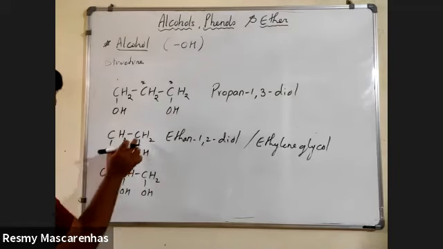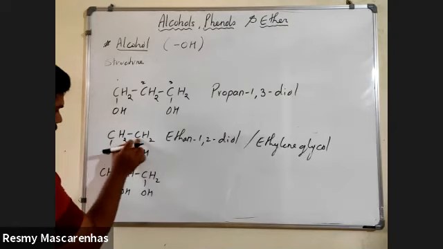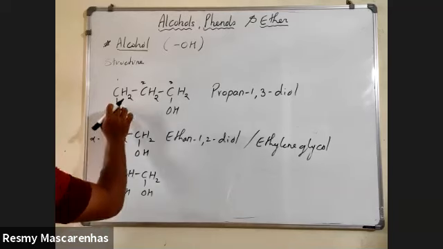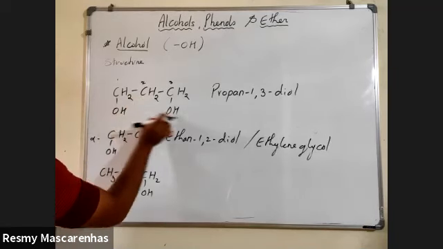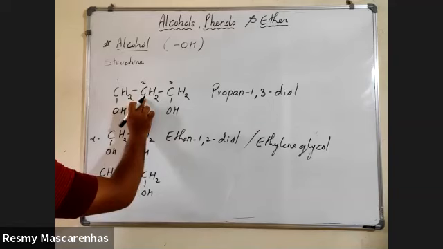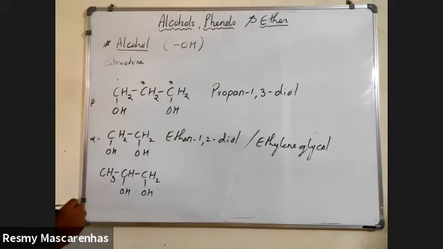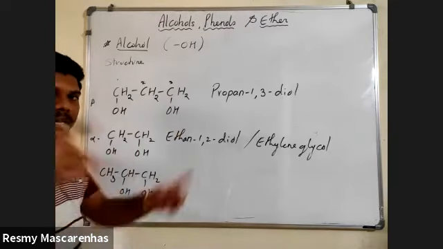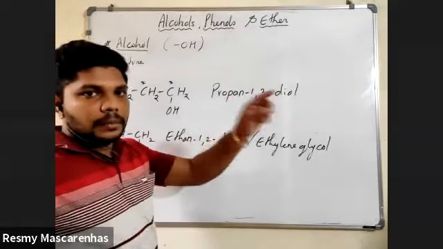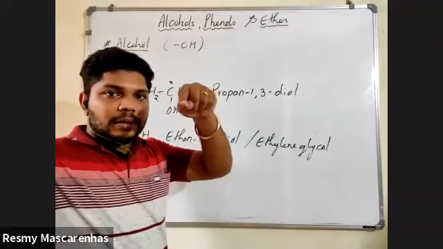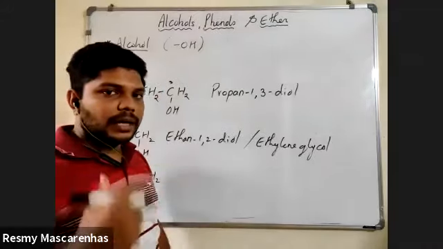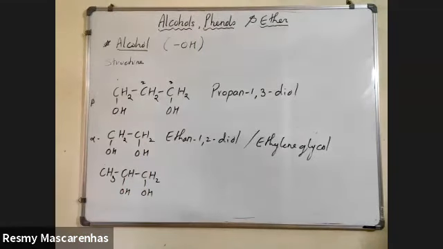Whenever the OH groups are on neighboring, meaning adjacent, carbons, it is called an alpha glycol. Whenever the OH groups are there leaving one carbon between them, it will be called a beta glycol. And when two middle carbons are left between them, with OH on both sides, it is a gamma glycol. So it's alpha glycol, beta glycol, and gamma glycol.